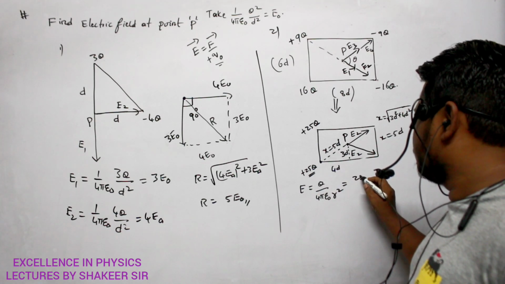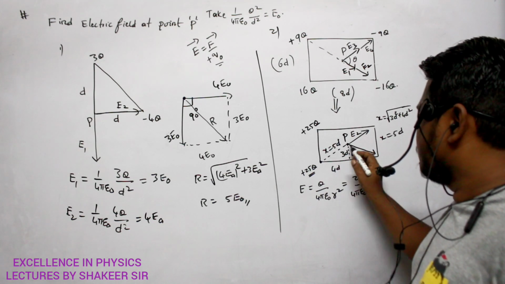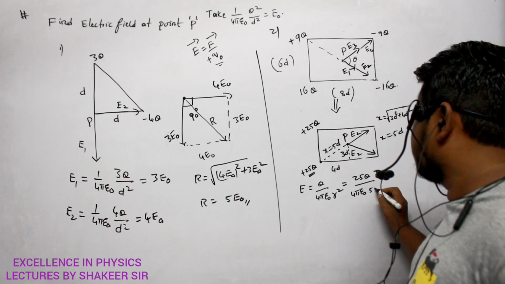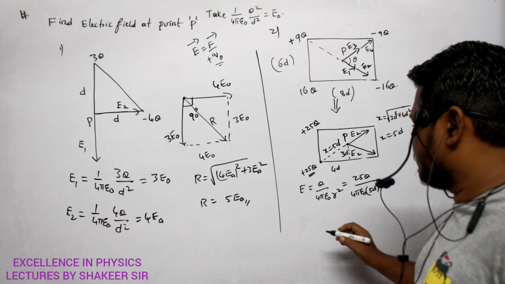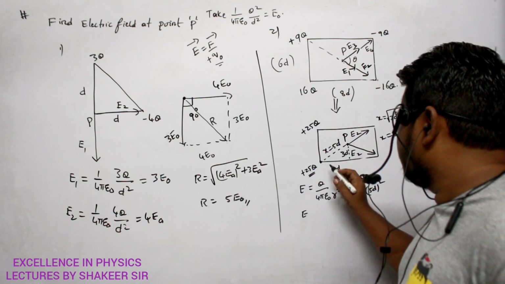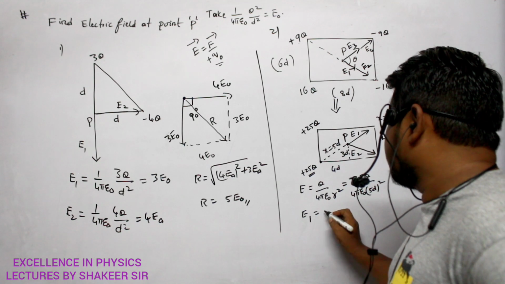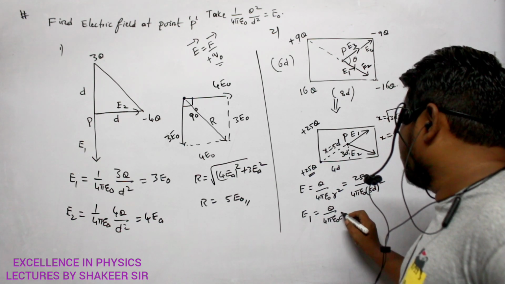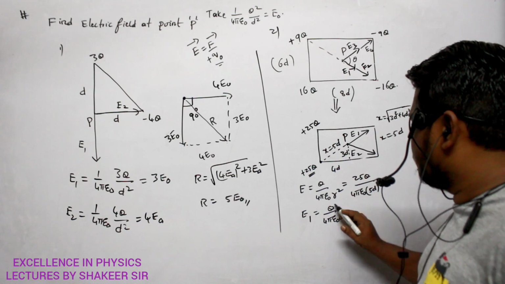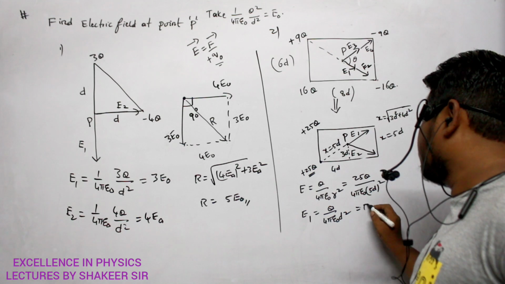So E is equal to 25q divided by 4 pi epsilon naught into R square. R square value is how much? 5d whole square. That's all, no? So here 25 and 25 get cancelled. So what is the E1 or E2? This one let us call it E1. Clear? So E1 value is how much? So Q by 4 pi epsilon naught into d square. And Q by 4 pi epsilon naught d square, how much did he ask us to calculate? E naught. So let us place it as E naught.